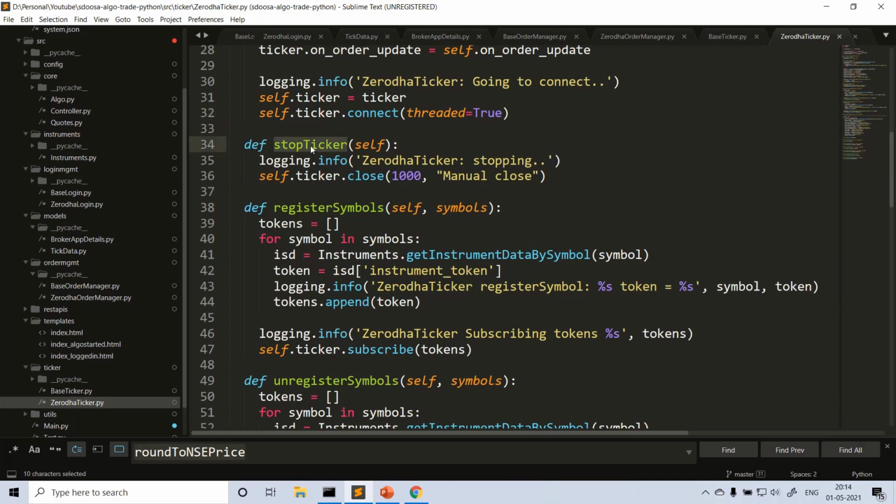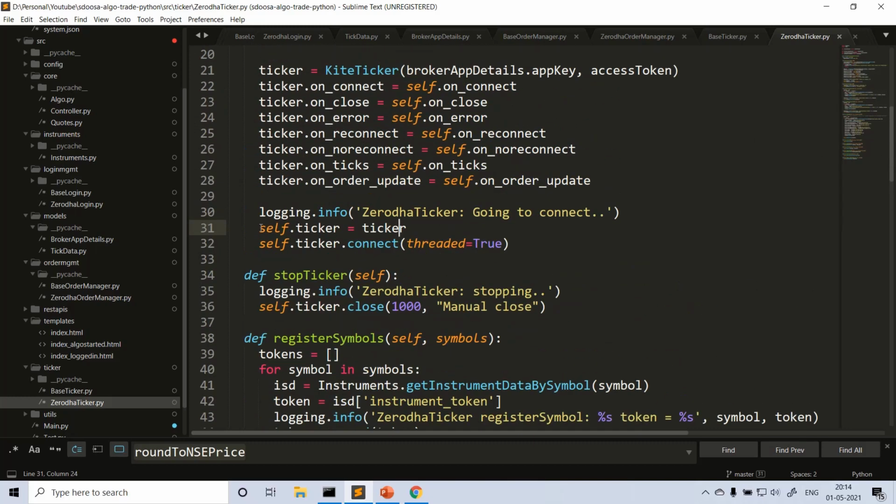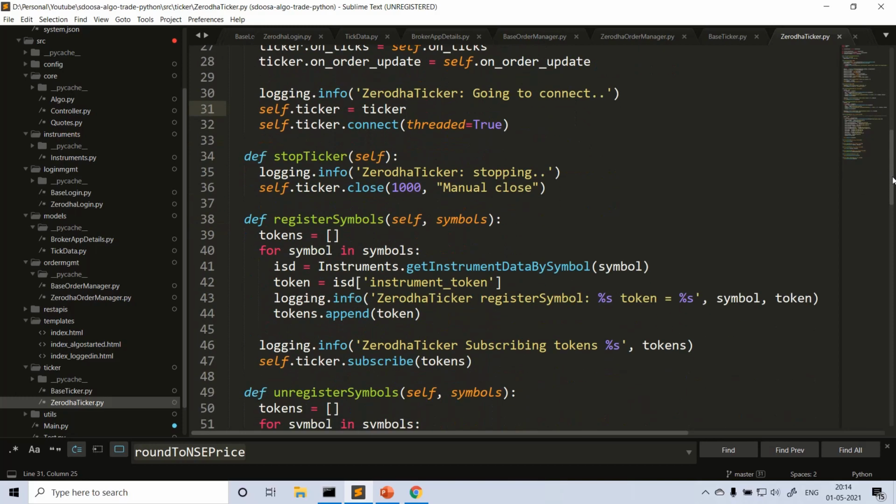Stop ticker, when you call it explicitly from the object, is just stopping. That's self.ticker. So this ticker is being assigned here. Once we are done with the ticker connection, you just assign self.ticker here, so that the ticker will be available across all the other functions. These are the instance variables. Okay. And what are the functions?